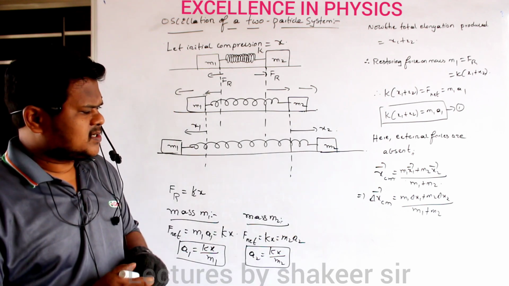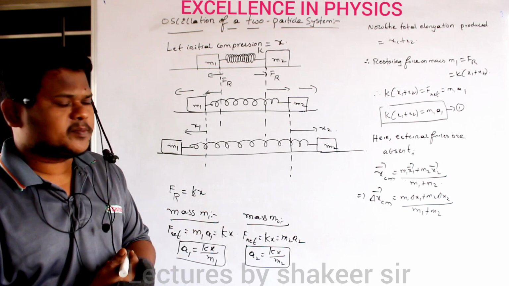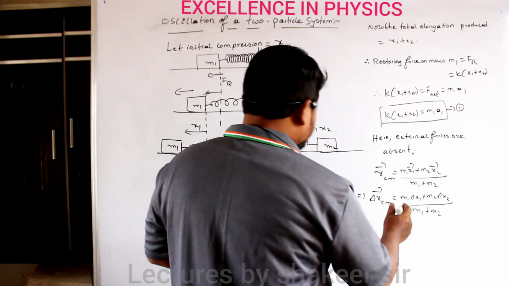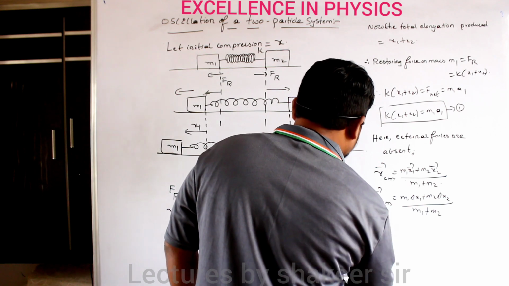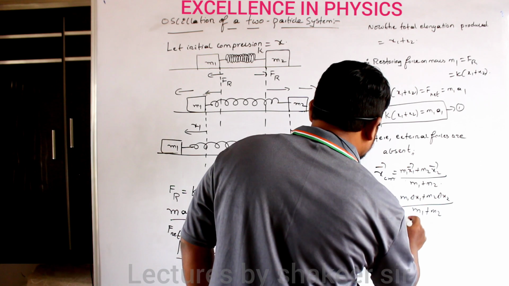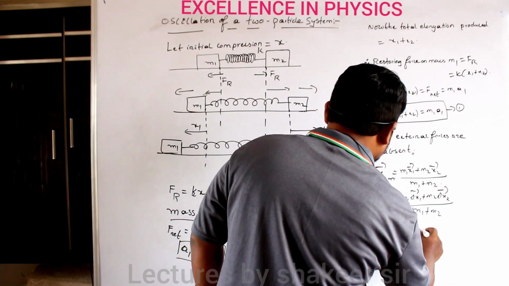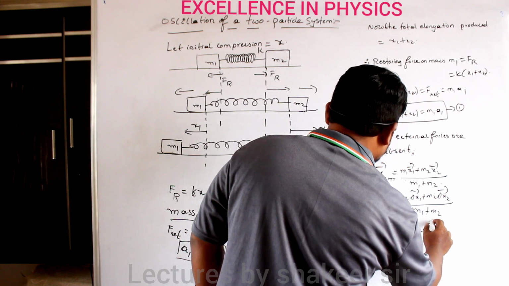External forces are absent, no? So change in center of mass will be 0. Center of mass remains at the same position. So therefore this term will become 0: 0 is equal to m1 delta x1 plus m2 delta x2. Clear?